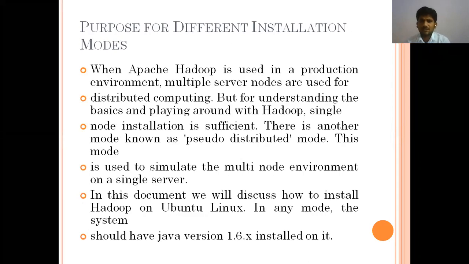Now the purpose of the different installations. Generally up to now we install many software packages in order to perform programming. For example, for Java we have the JDK, for C we have Turbo C, and we install them. But we don't have different installations for these. Here we have different installations, because the number of computers is increasing, so based on that we have different installations.